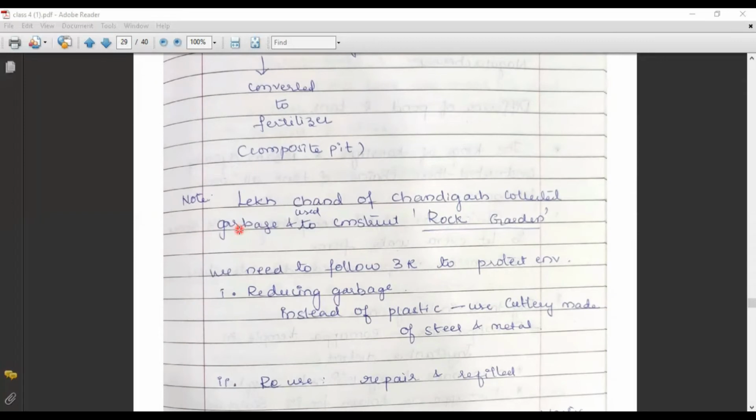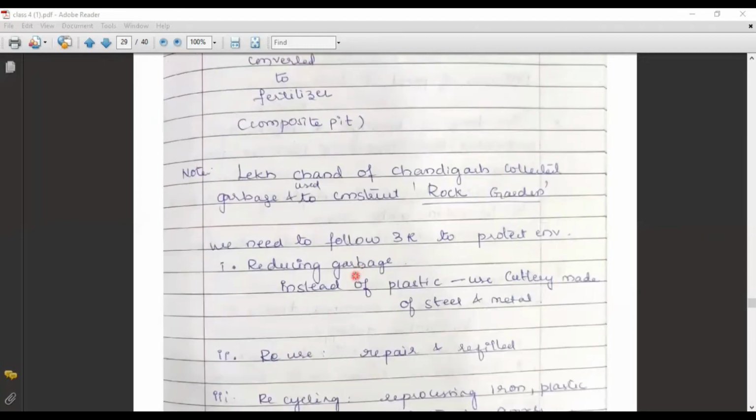Nek Chand is a person from Chandigarh. He started collecting the garbage from different areas and he used to construct a rock garden. So who constructed a rock garden? Nek Chand, using garbage.